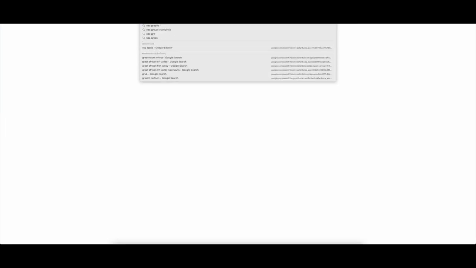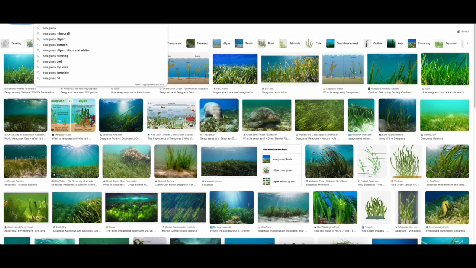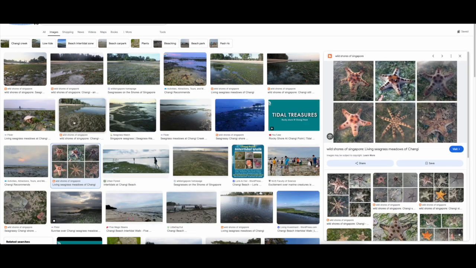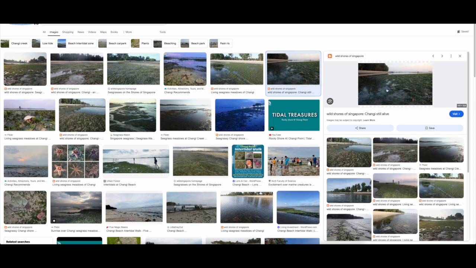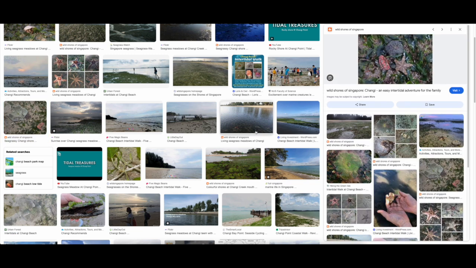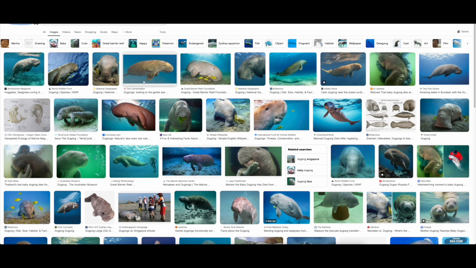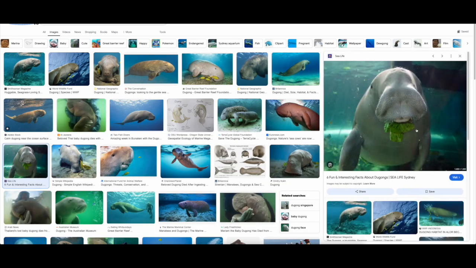Okay, now unique to Changi, you will see a lot of these seagrass habitats. All right, so they have a lot of starfishes, a lot of shell animals living in all this seagrass. You also see a lot of rare animals living in a seagrass habitat. And the seagrass feeds this special animal called the dugong. Okay, this is one eating the grass. This is a dugong, this is not me.